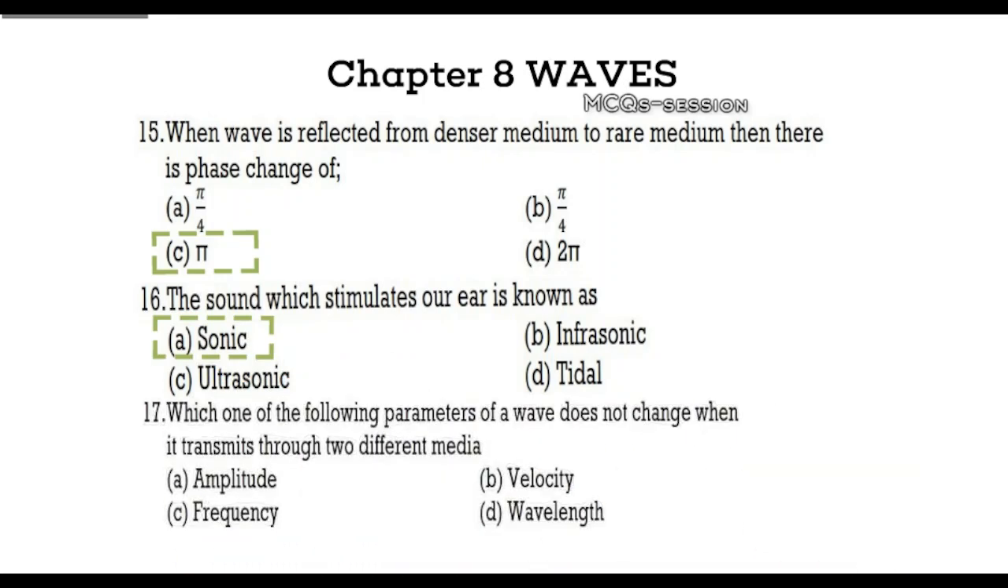Question 17. Which parameter of a wave does not change when it transitions through different media? Your options are A. Amplitude, B. Velocity, C. Frequency, D. Wavelength. What's your best guess? Explanation: the correct answer is frequency. The frequency remains unchanged when a wave moves between different media, as it is determined by the source.